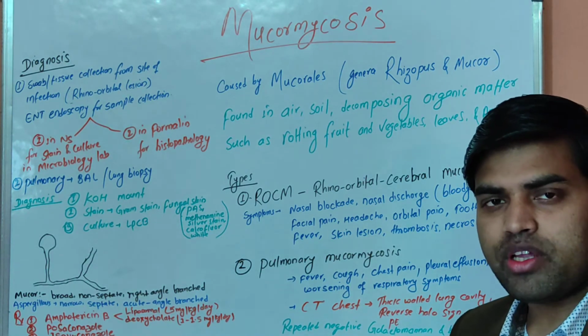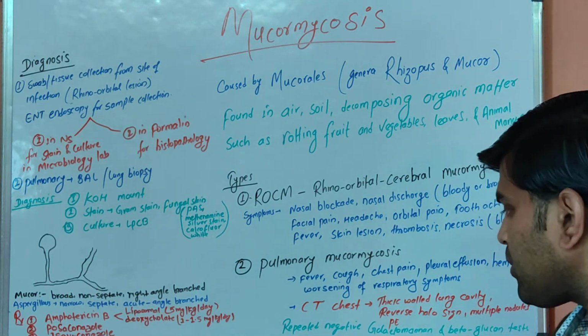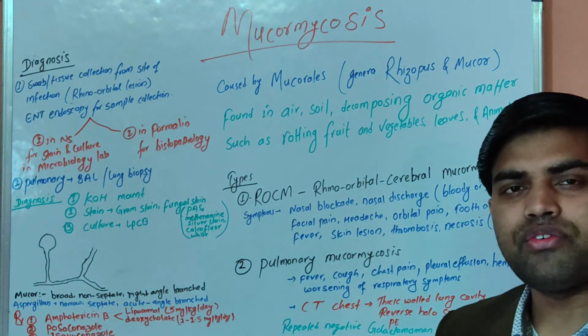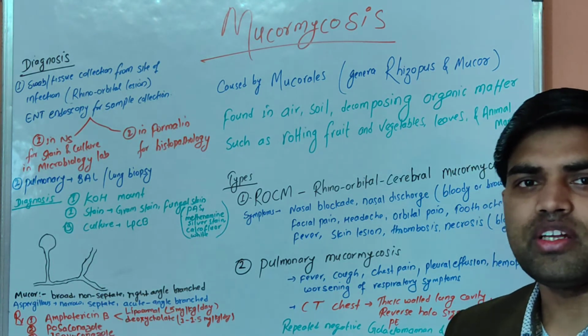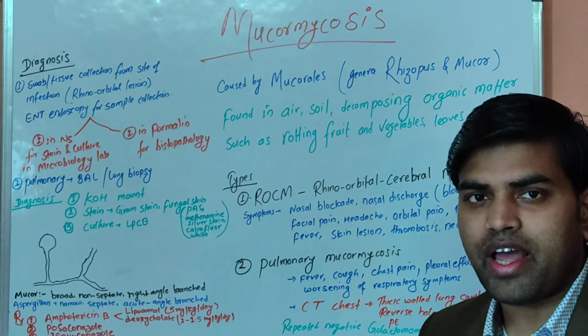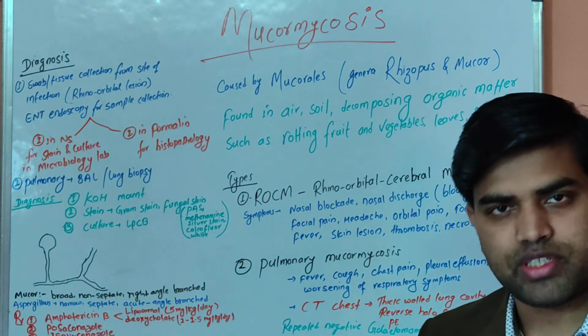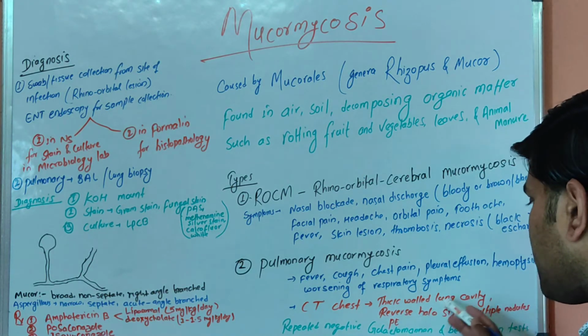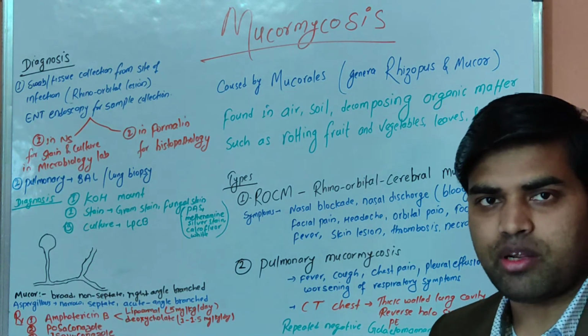How can you diagnose the cases? You can diagnose in 2 ways. First, you have to do radiological imaging. In a chest X-ray or a CT scan of the chest, you will find a reverse halo sign. Early there will be the halo sign, and due to the extensive damage of the parenchyma, there will be the reverse halo sign. So on CT scan: thick wall lung cavity, reverse halo sign, and multiple nodules and pleural effusion can be present.